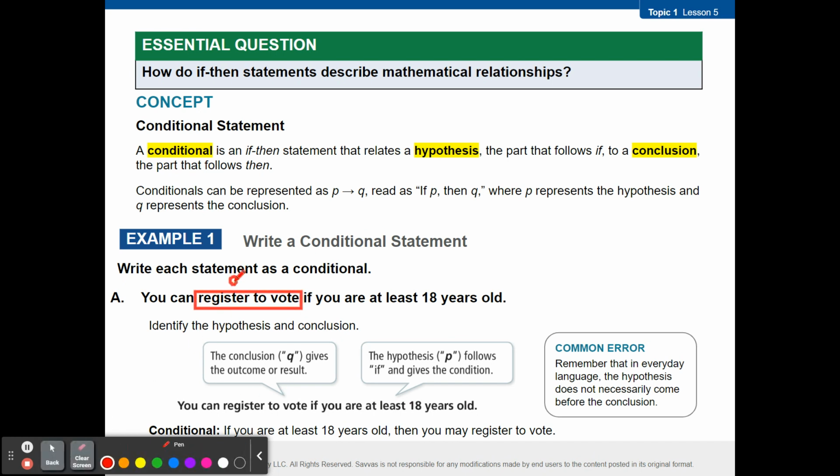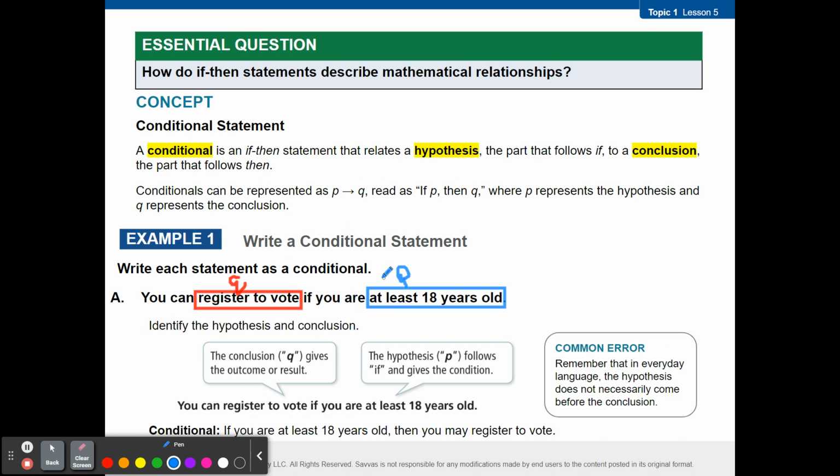Okay, so that's your Q. And your hypothesis is at least 18 years old. So that would be your P. Okay? So that's where that comes from.